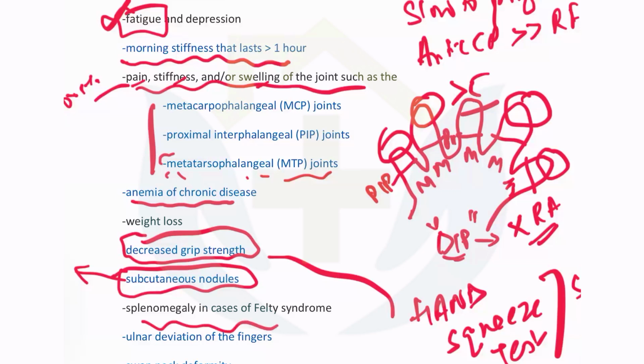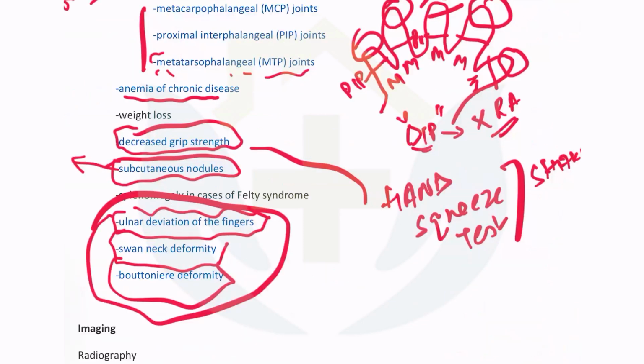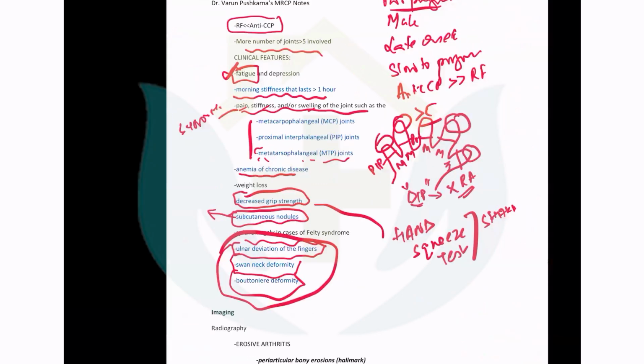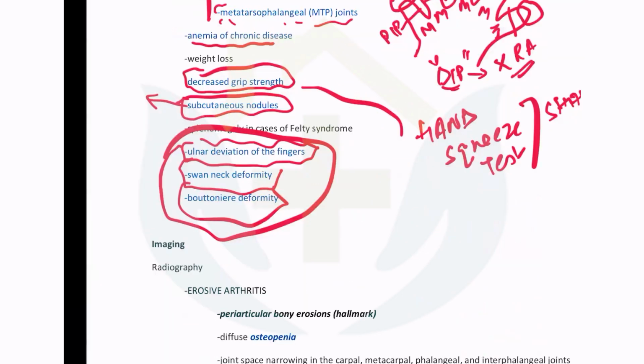Splenomegaly, ulnar deviation of the fingers, swan neck deformity. These are things that you have already been studying, these deformities, throughout your MBBS and cramming them up for NEET PG. But these are not usually asked in the MRCP exam. More important things like the involvement of DIP, the hand squeeze test, poor prognosis, true and false, will be asked.